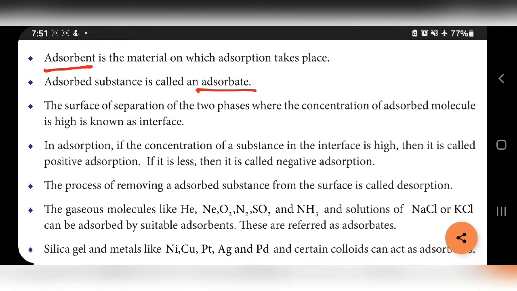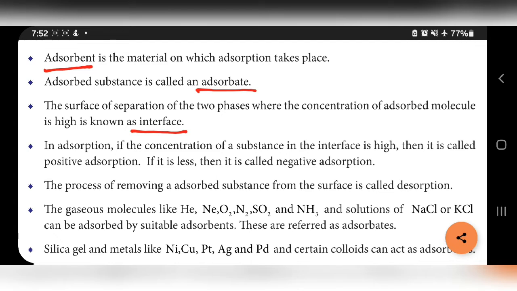The surface of separation of two phases where the concentration of adsorbed molecules is high is known as interface. Interface means the surface of separation of two phases. Example: bread, solid phase; tea, liquid phase. The separation of these two is called as what? Interface. Where is the concentration of adsorbed molecules high? At the surface of the adsorbent only. That is called as interface.